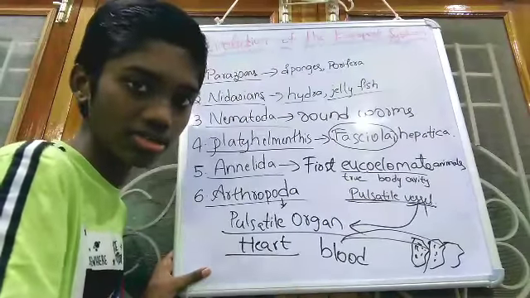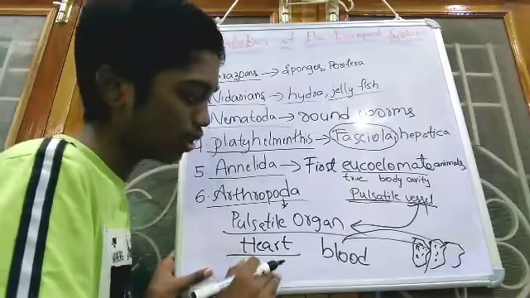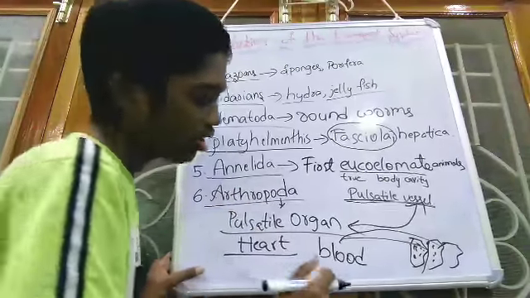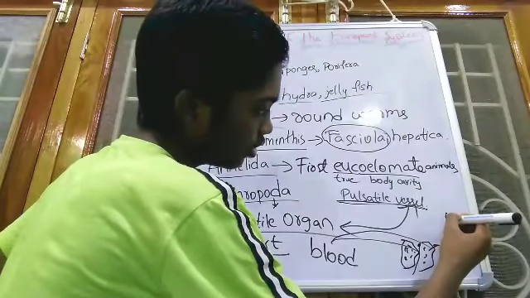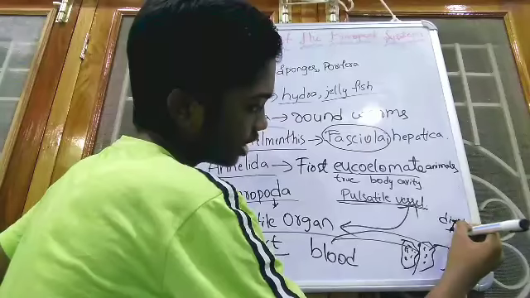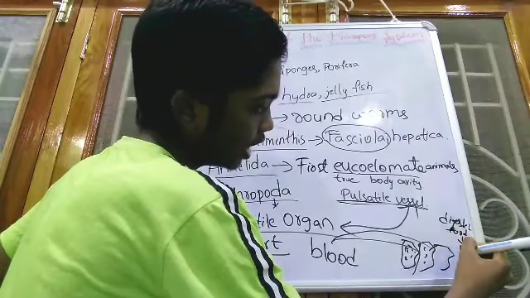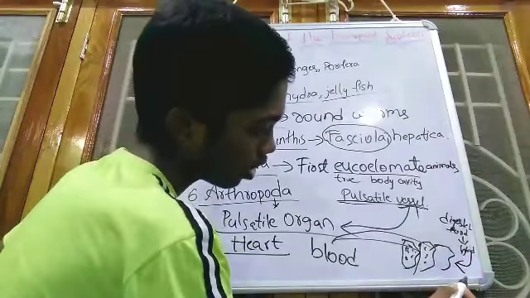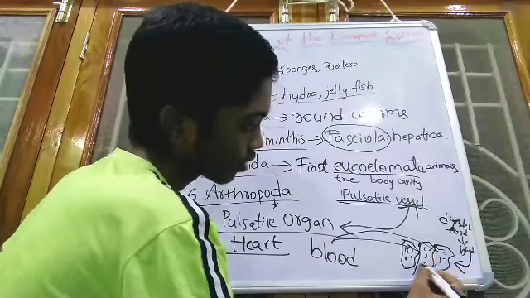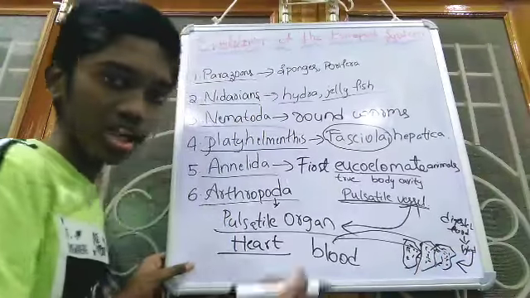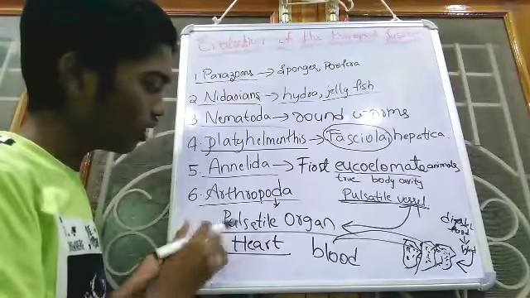Some materials are supplied from the digested food. Digested food dissolves into the blood, and this blood directly floods these tissues. Like this, digestion and respiration take place in Arthropoda.